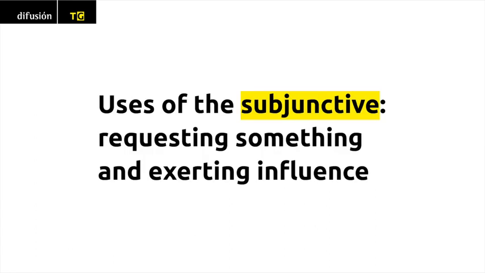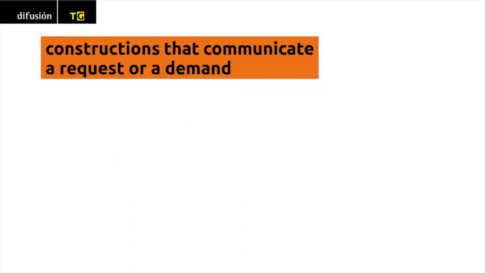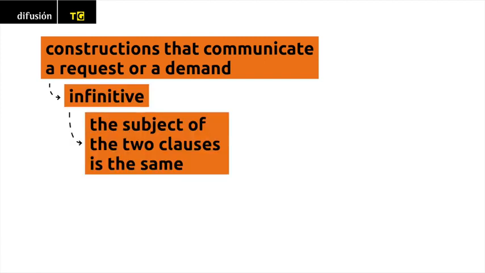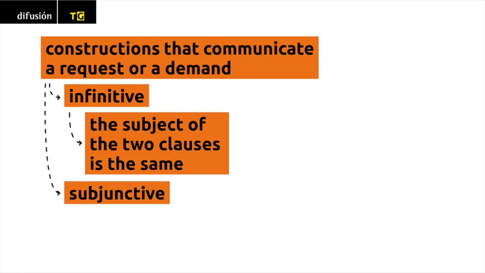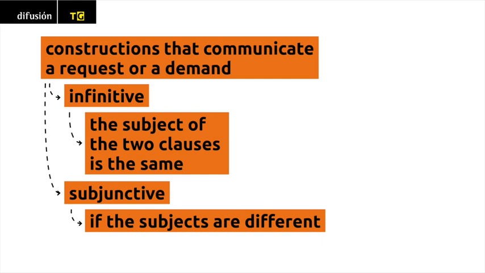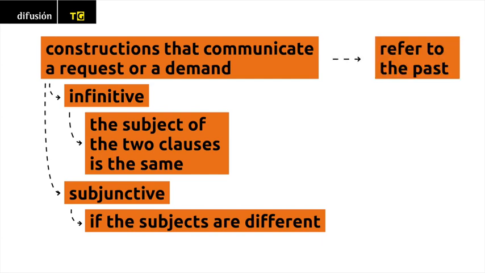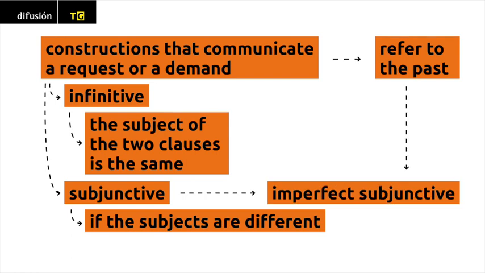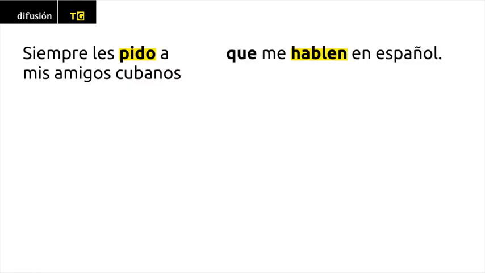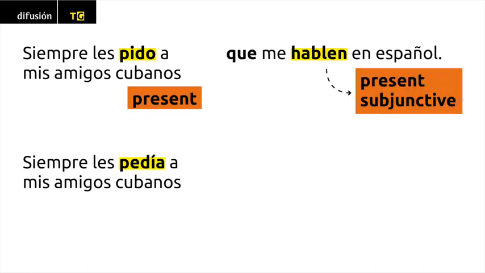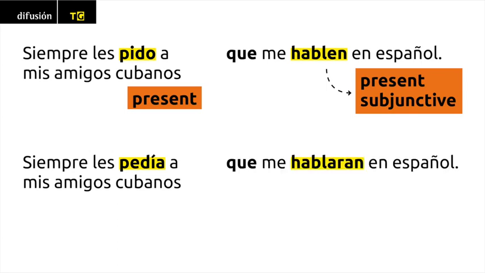Uses of the subjunctive. Requesting something and exerting influence. Remember that in constructions that communicate a request or a demand, we use the infinitive in the subordinate clause if the subject of the two clauses is the same. However, we use the subjunctive if the subjects are different. When the request or demand refers to the past, we use the imperfect subjunctive. Siempre les pido a mis amigos cubanos que me hablen en español. Siempre les pedía a mis amigos cubanos que me hablaran en español.